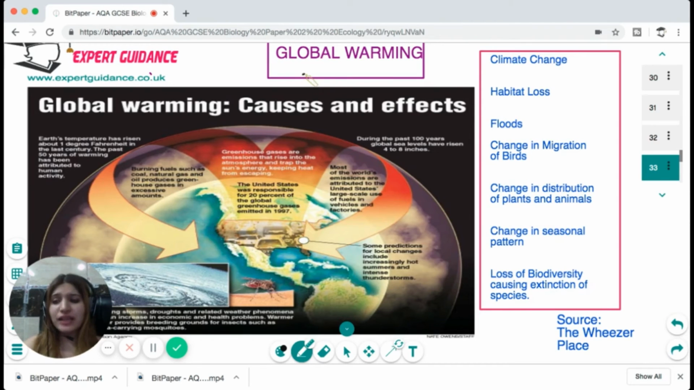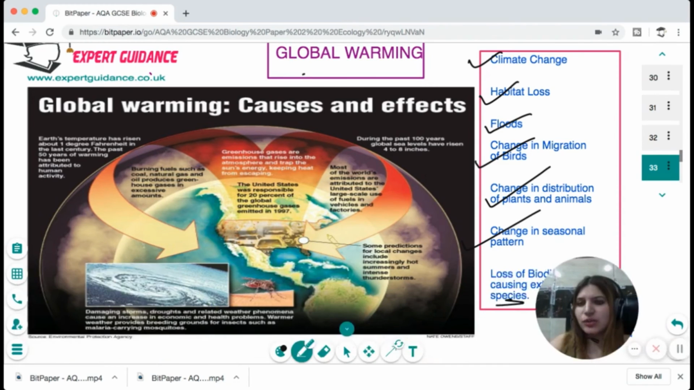But this greenhouse effect is increasing because of the increase in concentration of carbon dioxide due to rapid deforestation. And it is causing climate change, habitat loss, floods, change in migration of birds, change in distributions of plants and animals, changes in the seasonal pattern, and loss of biodiversity causing extinction of species. So you can see in this diagram that the Earth's temperature has risen about 1 degree in the last century, and the past 50 years of warming has been attributed to human activities.